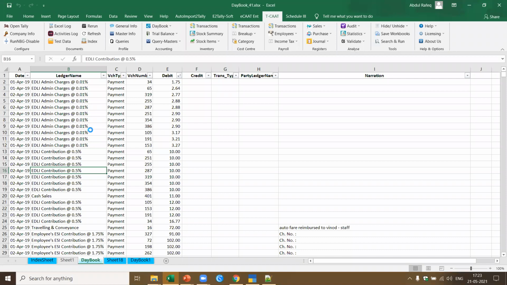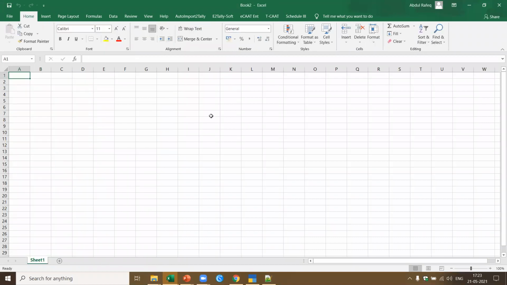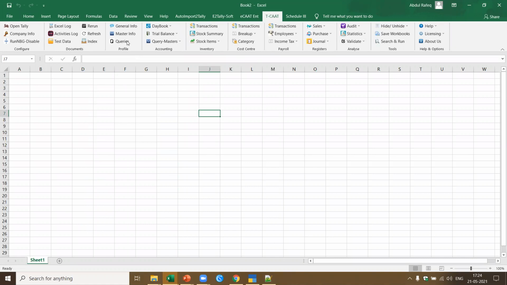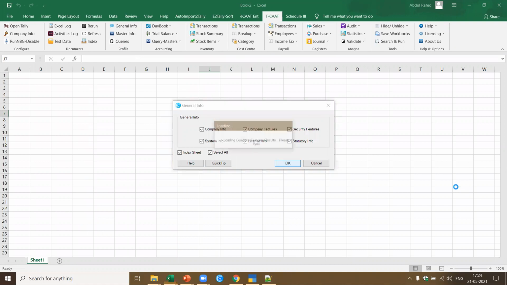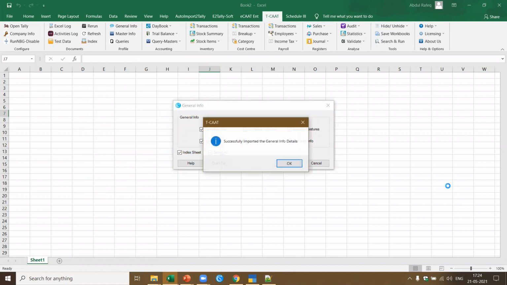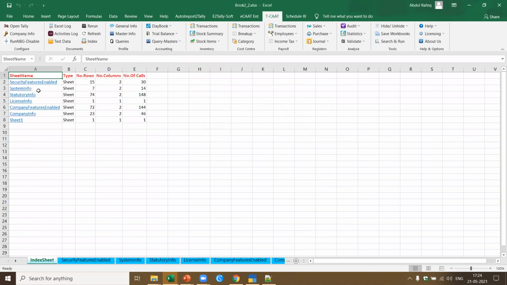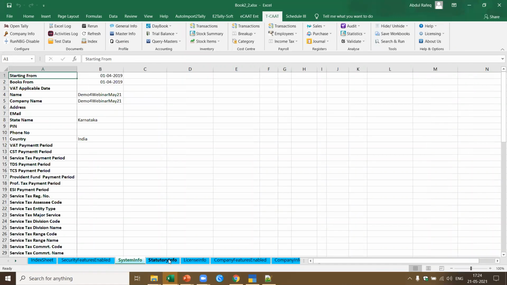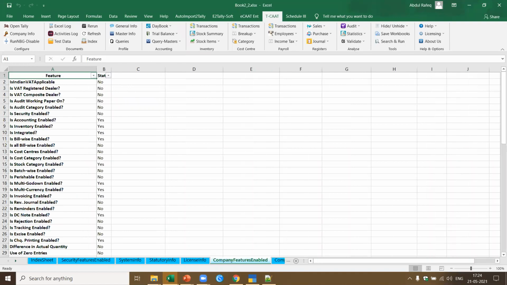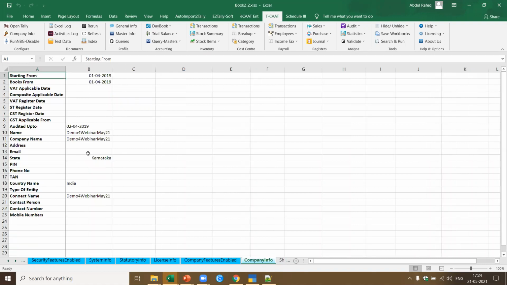Now let me open a new workbook. Now this is a new workbook, TCAT. Now let's say I want to export the masters. I just go to general info. This is the masters which are available. I say select all and say OK. Now you see I have exported all the masters. This gives you the details. What is the password policy? What is the system info? What is the statutory info? Similarly, you got the license info, company features enabled, and the company info. Okay, which means at one glance I'm able to get all these details.